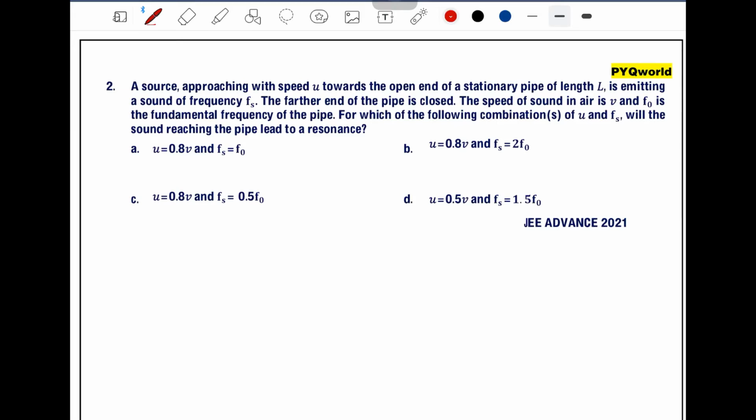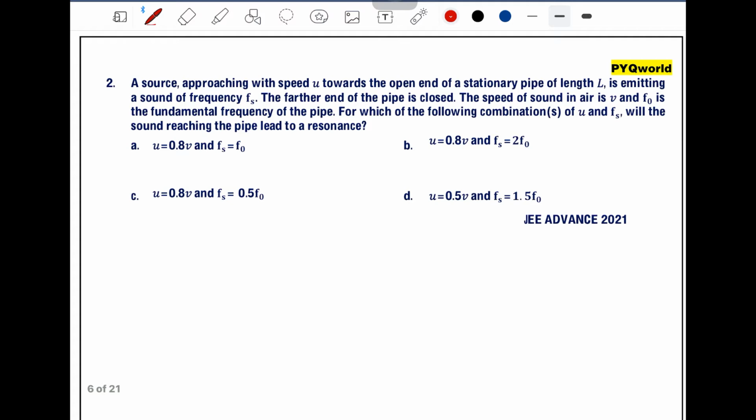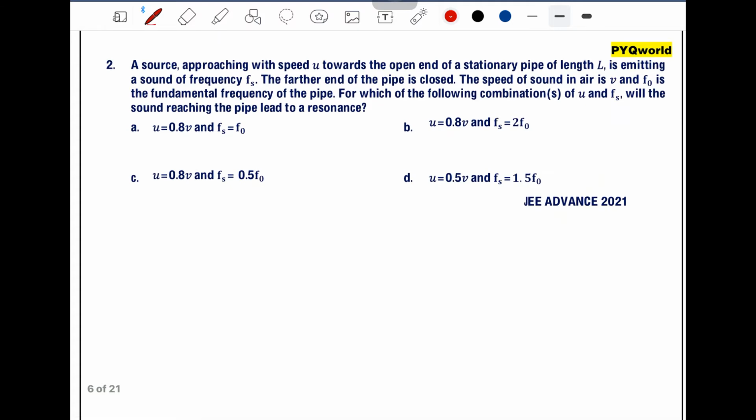A source approaching with speed u towards the open end of a stationary pipe of length L is emitting a sound of frequency Fs. See, we have an open pipe here. Let's say this is an organ pipe which is closed at one end. So this is the one end, this is another end. Now a source approaching with speed u, let's say this is the source.